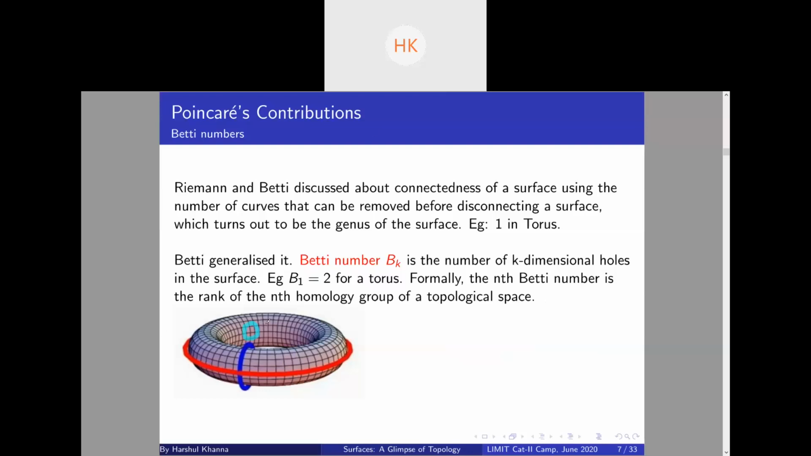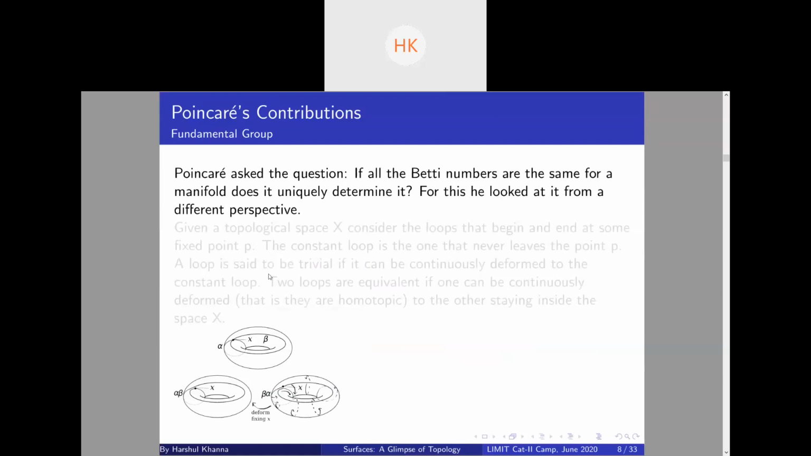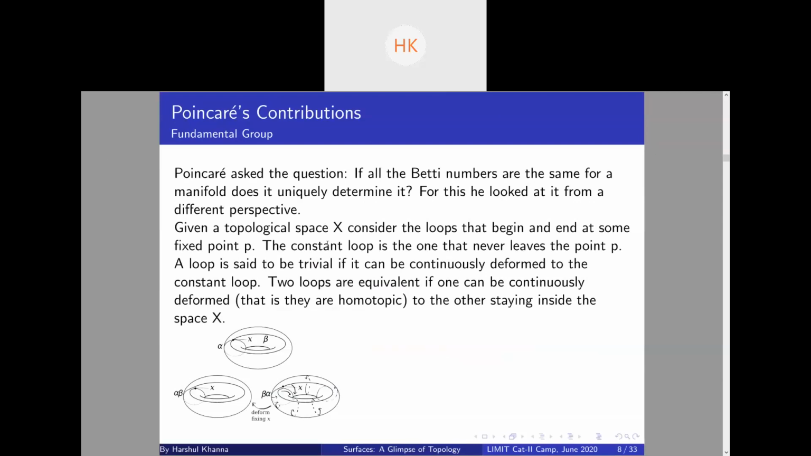Cool. So a very natural question arises: if, given a manifold, all the Betti numbers are the same, is this manifold essentially uniquely determined? Well, the answer is no. We need more than Betti numbers to actually uniquely determine the surface. Yeah, so Poincare first asked this question: if all the Betti numbers are the same for a manifold, does it uniquely determine it? So instead of looking at the way of disconnecting arcs, he looked at it from a different perspective. What he did was, given a topological space, so given a two-manifold, let me draw it.